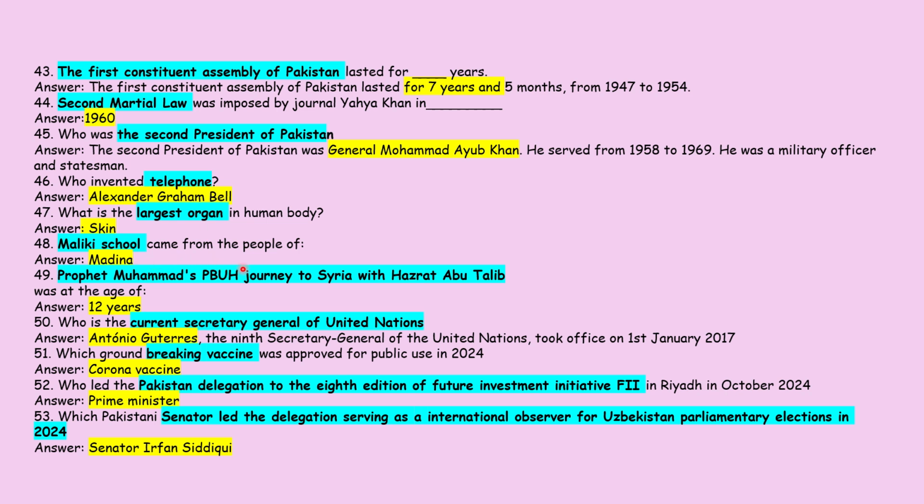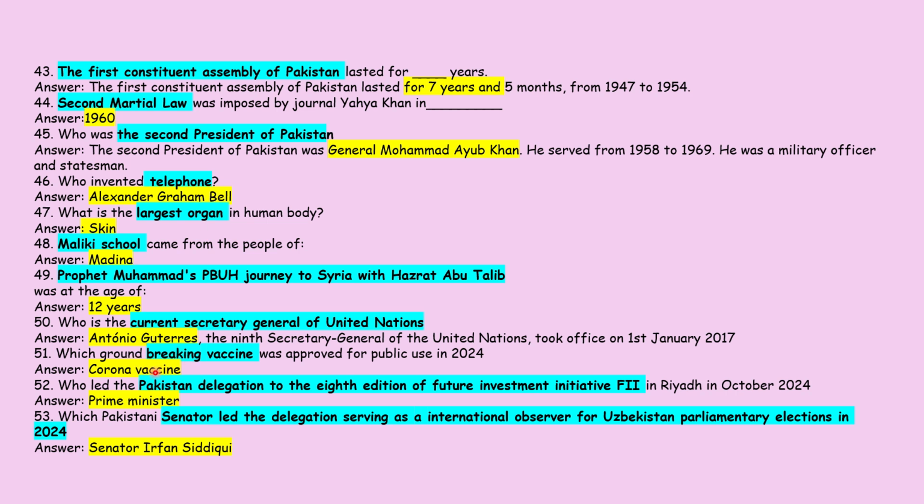Maliki school came from the people of Medina. They used to practice that. The Prophet, peace be upon him's journey to Syria with Hazrat Abu Talib was at the age of, Hazrat Abu Talib के साथ रसूलुल्लाह सल्लल्लाहु अलैहि वसल्लम ने शाम का सफर 12 साल की उम्र में किया था. ठीक है. Who is the current Secretary General of UN, United Nations?